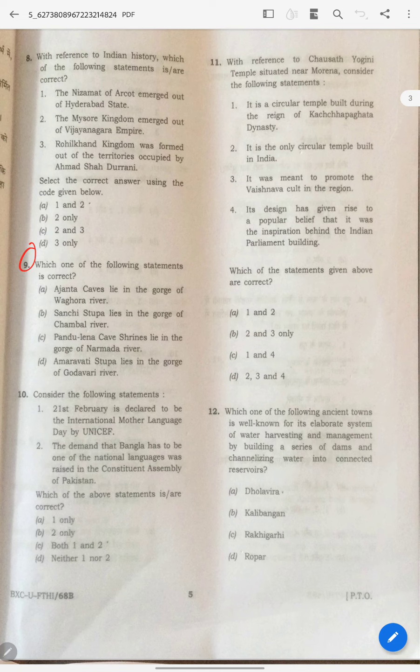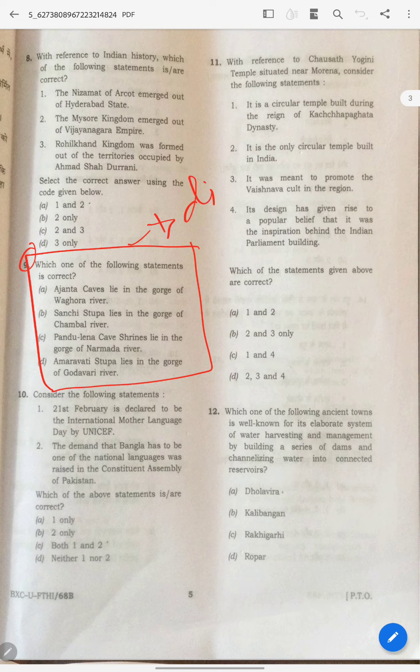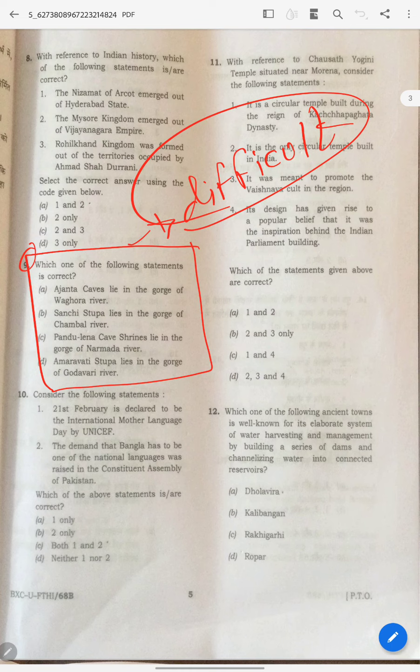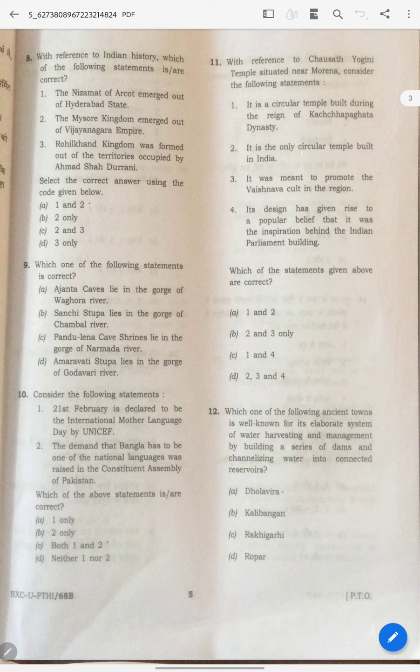This ninth one I consider myself is a difficult one to answer. But you can easily detect the answer also. How you can actually answer this? See, Sanchi Stupa and Chambal River. Where is it? Where is Chambal River?